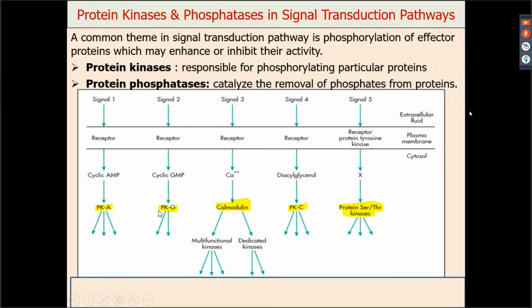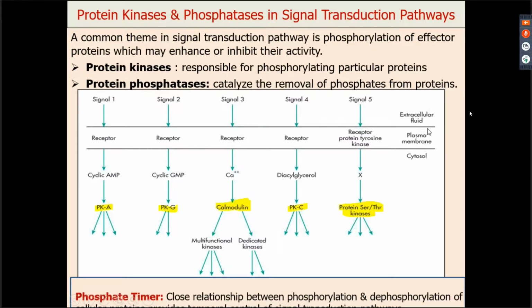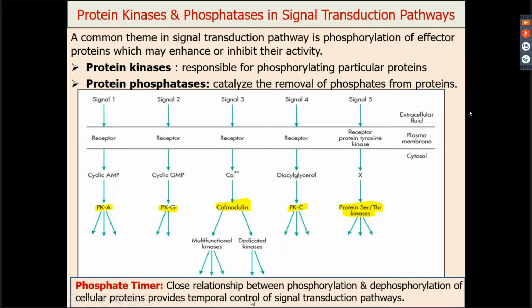We have protein kinase A, we have protein kinase G, calmodulin, protein kinase C, and protein serine or threonine kinases. So these are kinases. What are kinases? They add a phosphate group, and once those proteins are phosphorylated, they become active and the response is going to be produced. To stop its action, you have another set of enzymes which is known as the phosphatases, which catalyze the removal of phosphates from the proteins, right? So इन दोनों के बैलेंस से आपका temporal control of signal transduction pathway occurs, right?